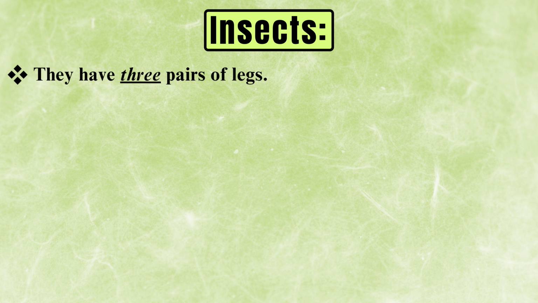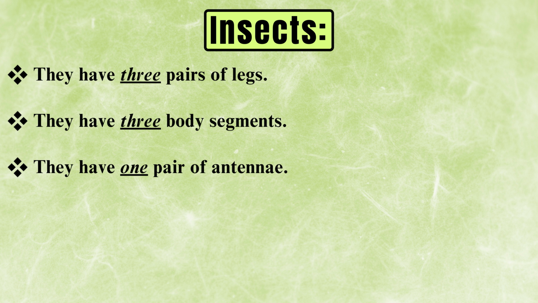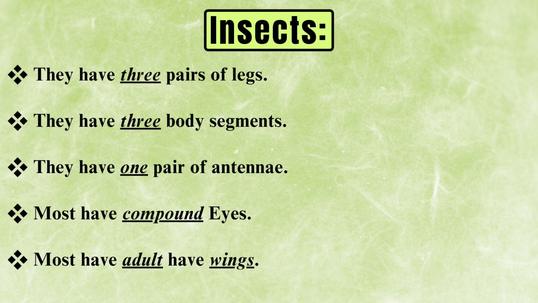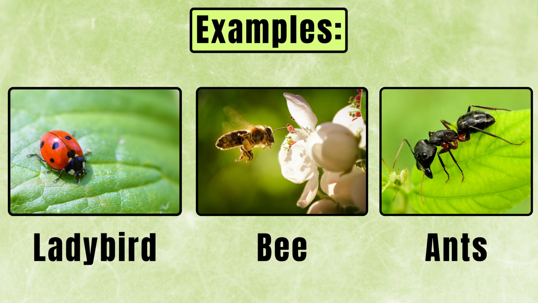Insects, they have three pairs of legs. They have three body segments. They have one pair of antennae. Most have compound eyes and most have wings. Examples: ladybird, bee and ant.